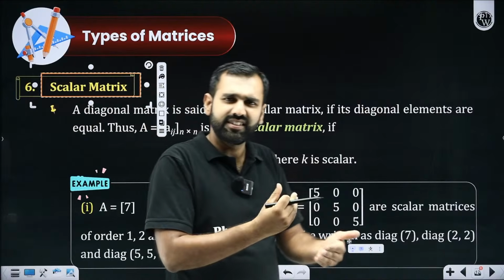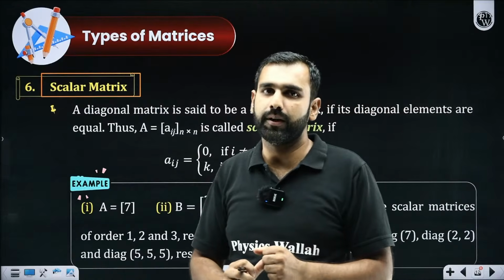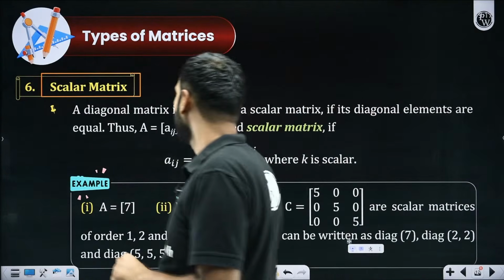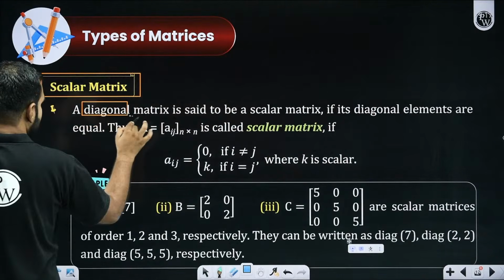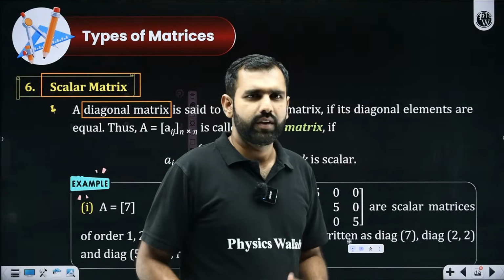Scalar matrix is a subtype, or more narrowed down version, of a diagonal matrix only. How? Pay attention here. First of all, when you want to define a scalar matrix, you are now taking a diagonal matrix. Sir, what is the diagonal matrix?